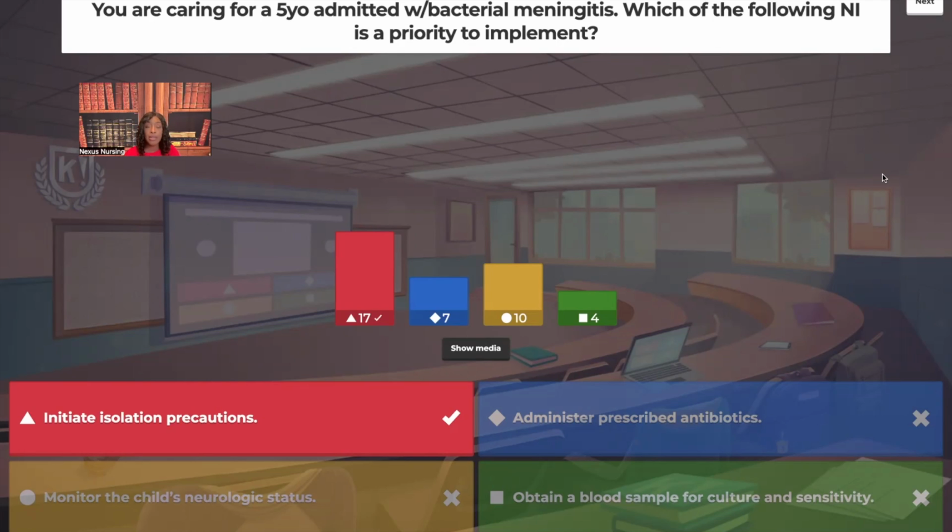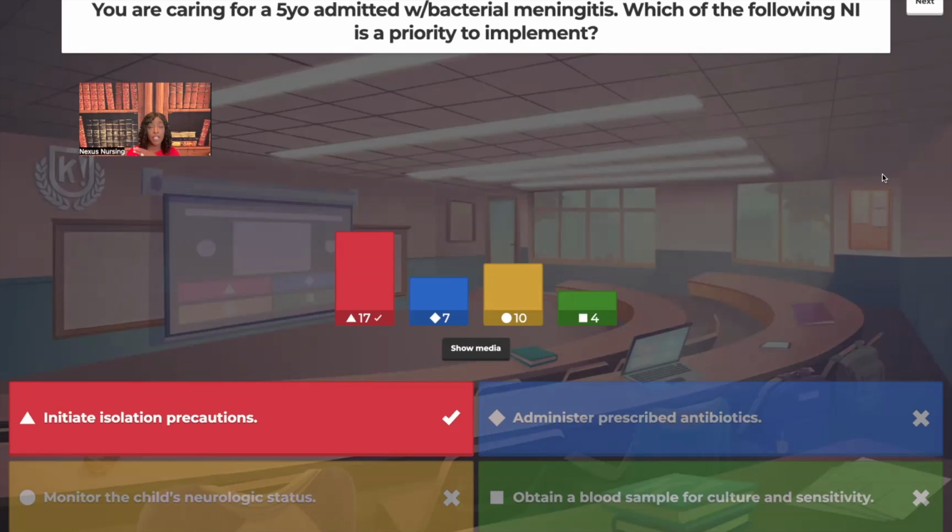After you've put them in isolation, because remember, you have to protect the public. Okay. After that patient's in isolation, then immediately after isolation, you're going to get blood sample for culture and sensitivity. Immediately after you draw the blood, you're going to give that patient antibiotics. We're not going to wait for the culture to come back, because it takes a couple days and time is of the essence, right?